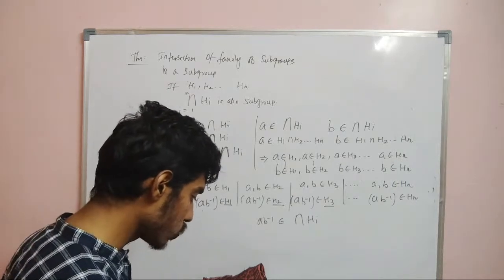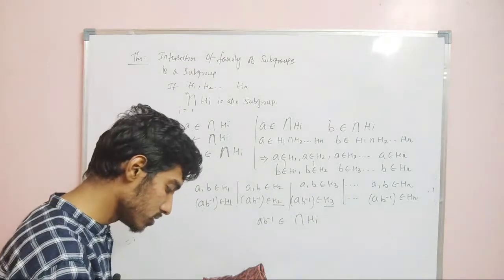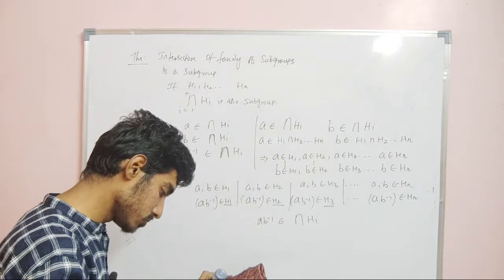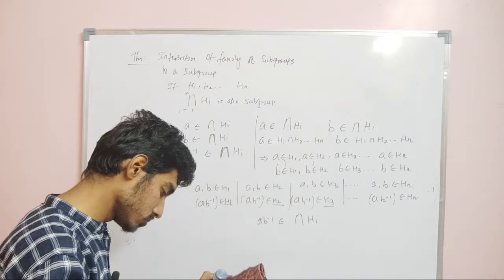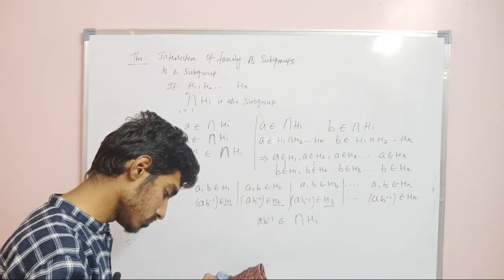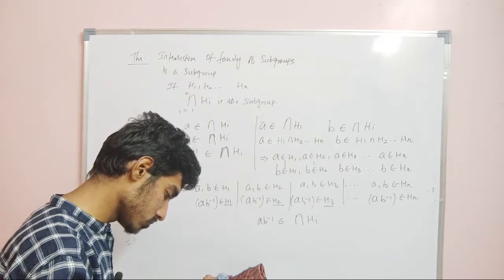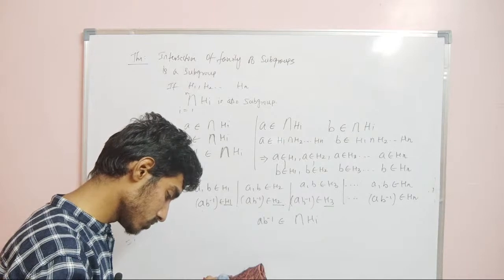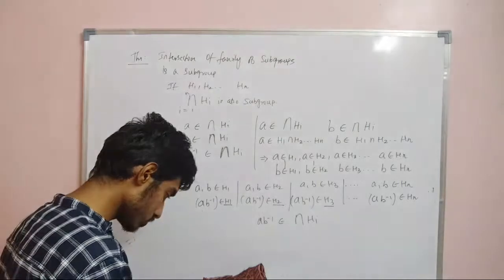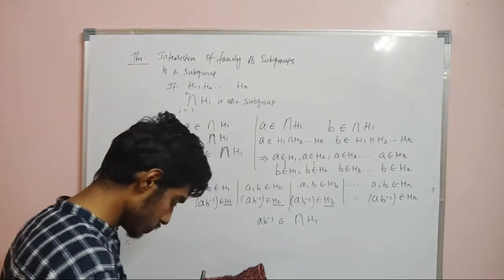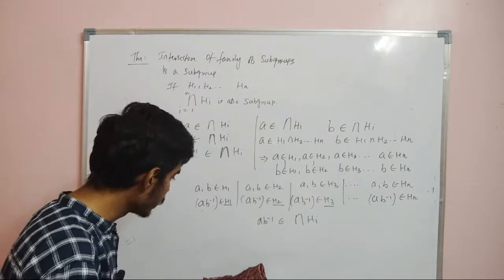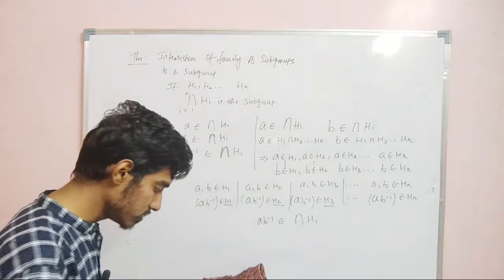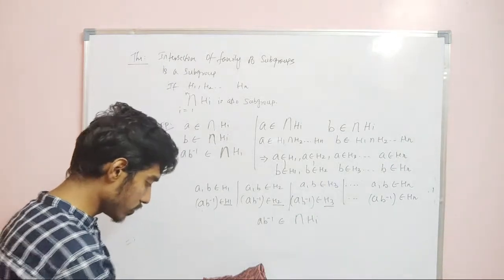Actually, you can write the proof in your own way if you understand the definitions well. This is the last theorem that we are going to do in subgroups, and then we will see some problems, and then we will wind up subgroups.